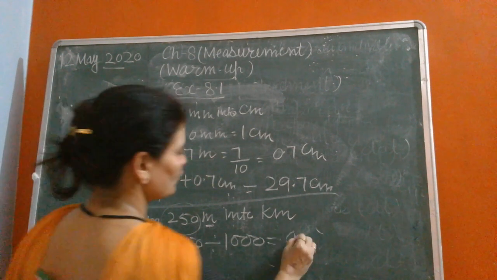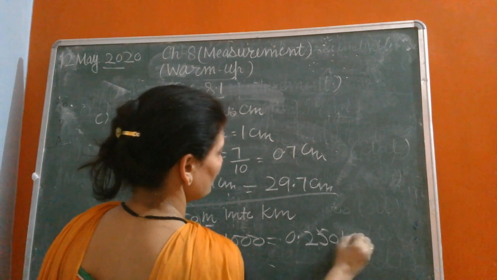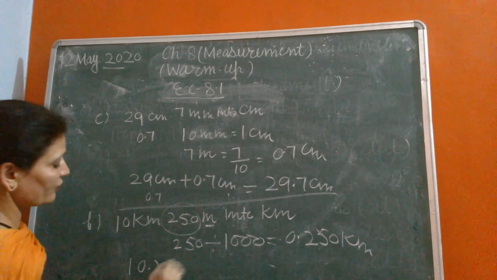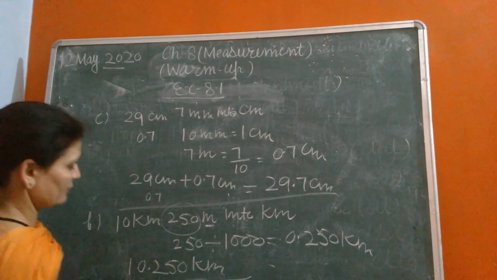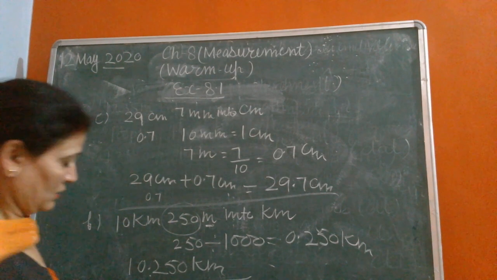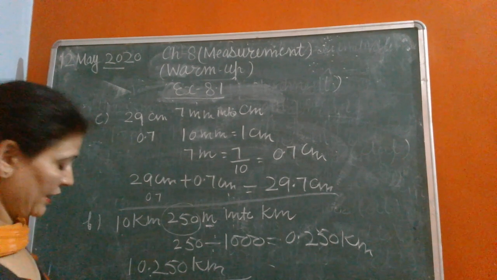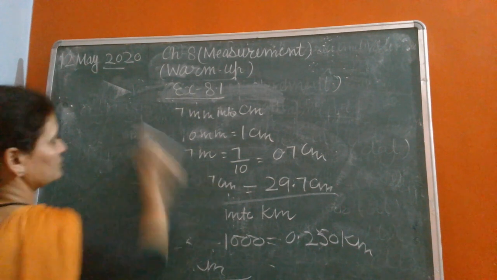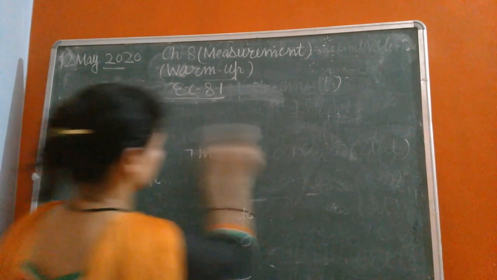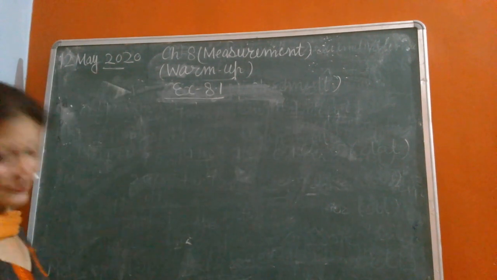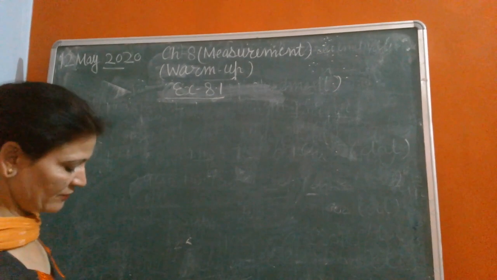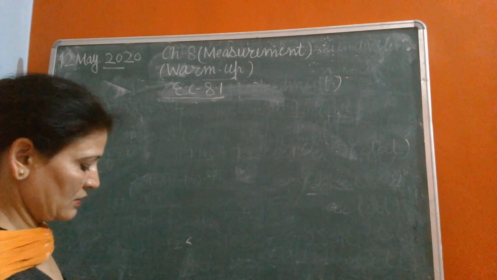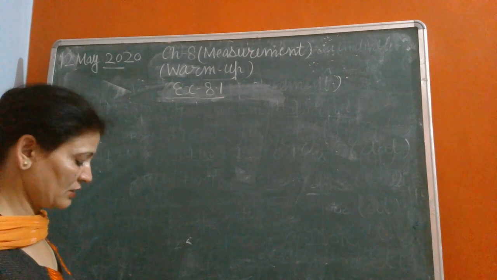So 0.250 kilometer, and with 10 kilometer, 10.250 kilometer is the answer. We add this and this. Now part G is 75 gram 250 mg. It is also the same. Now you will practice this question yourself.